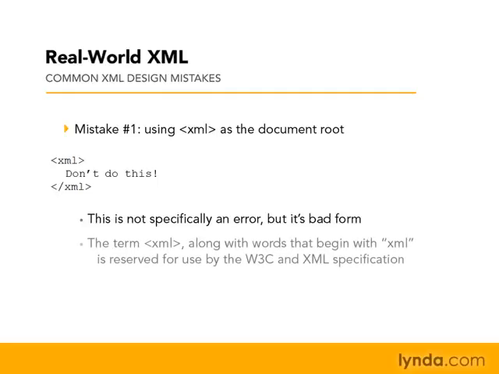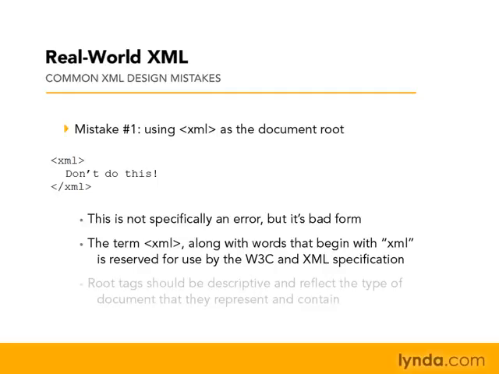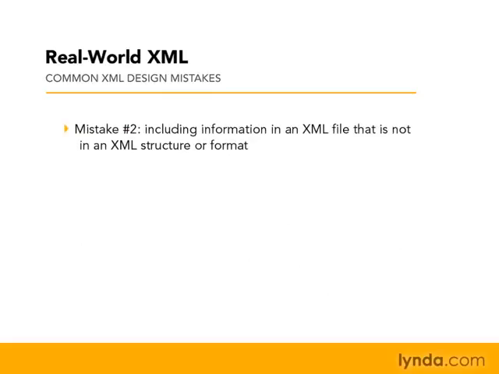And the reason is because the term XML, along with words that begin with the lowercase xml, is reserved for use by the W3C and the XML specification. And besides, root tags in documents should be descriptive, and they should reflect the type of document that they're representing. And if you name your root tag XML, you're not following that principle. Of course it's XML. What else would it be? In fact, if you were to add the XML declaration above this, you'd make it even more obvious. So don't name your root tags XML. Choose a descriptive name.